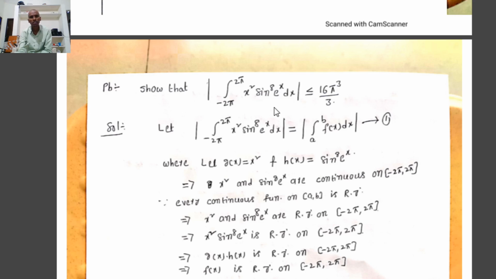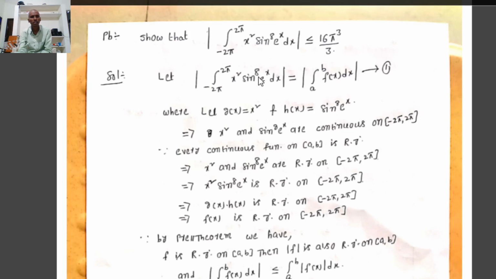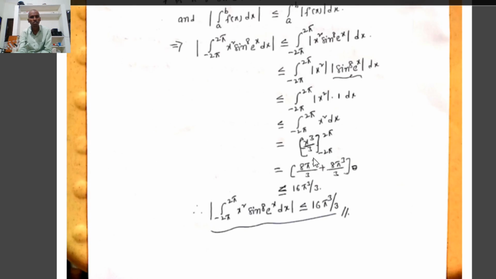Therefore, f(x) = x² sin⁸(eˣ) is Riemann integrable, then automatically |f| is Riemann integrable, and therefore |∫ from -2π to 2π of x² sin⁸(eˣ) dx| ≤ 16π³/3.